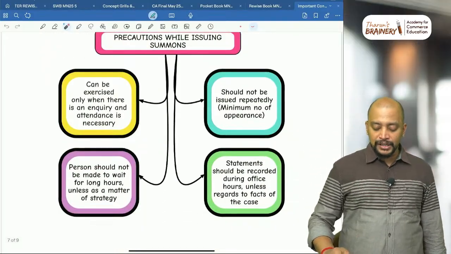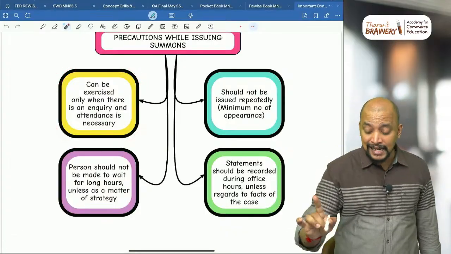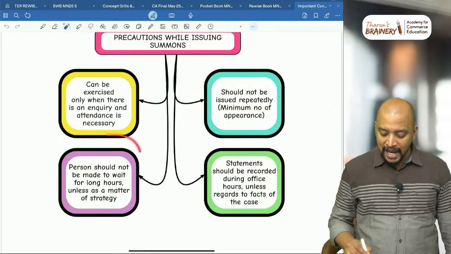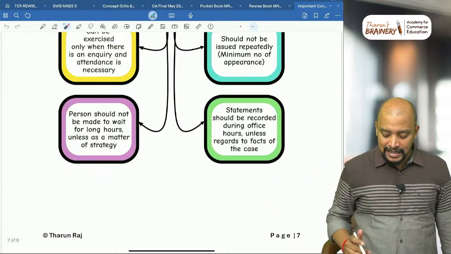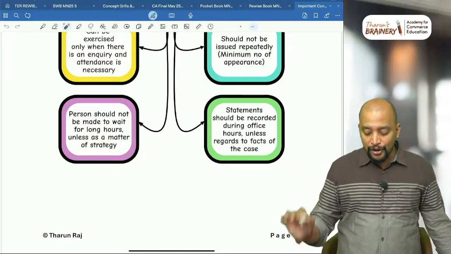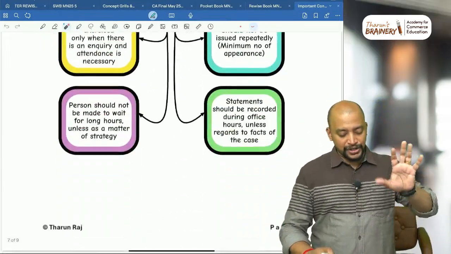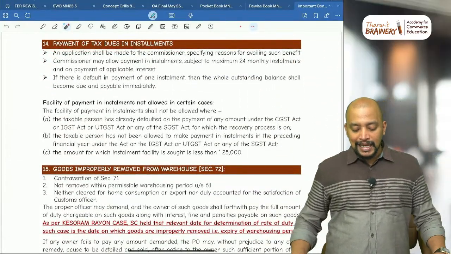And precautions: it can be exercised only when there is an inquiry and attendance is necessary, and should not be issued repeatedly. Means minimum number of times he should be asked. Person should not be made to wait for longer hours unless it is a matter of strategy, and statement should be recorded only during office hours unless the facts of the case require otherwise. So these are the precautions. One theory question. Then payment of tax dues in installments.